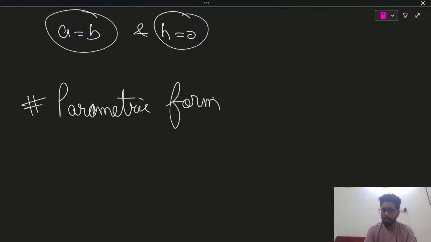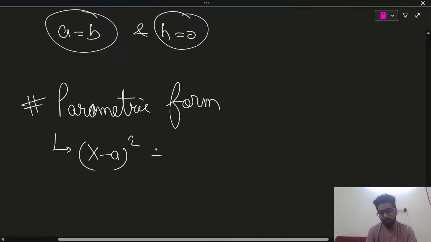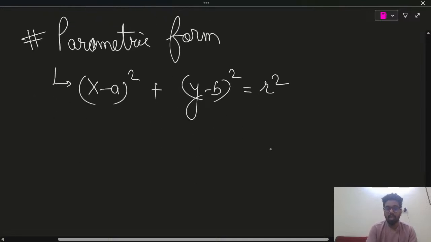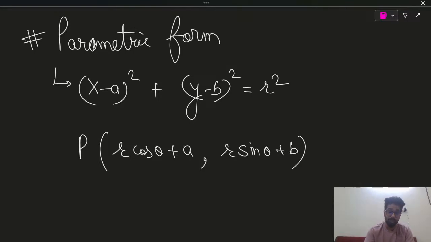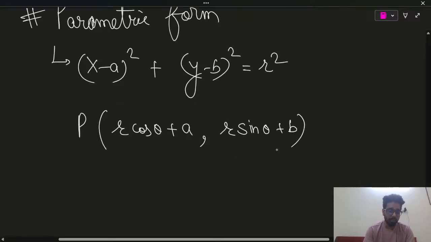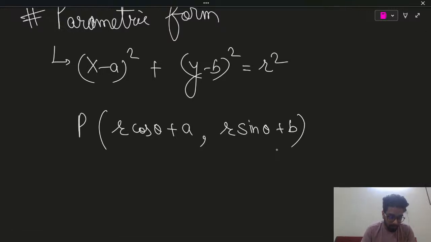Parametric form of circle, one simple thing, though I would say it's not widely used. A circle with center a comma b and radius r will have a point on it of the form r cos theta plus a and r sin theta plus b. It's not widely used, but if it is used, it reduces the length of the question drastically. So we have done equation of circle, position of a point.